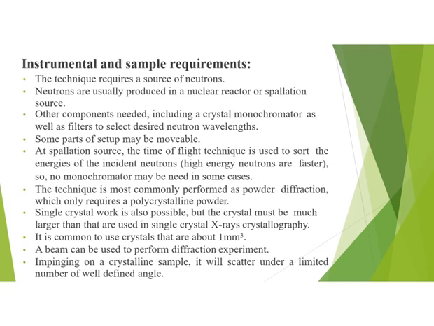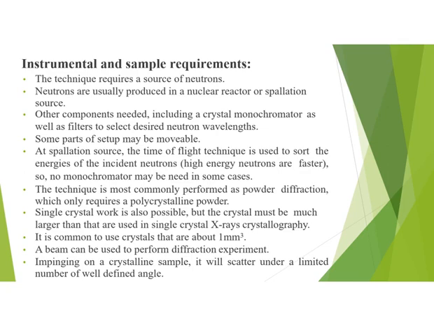Other components that are required include the crystal monochromator as well as filters, which are used to select a desired neutron wavelength. Some parts of the setup should be movable. That means in our apparatus there should be some points that we can move. At a spallation source, the time of flight technique is used to sort the energies of the incident neutrons. So no monochromator is required in some cases.